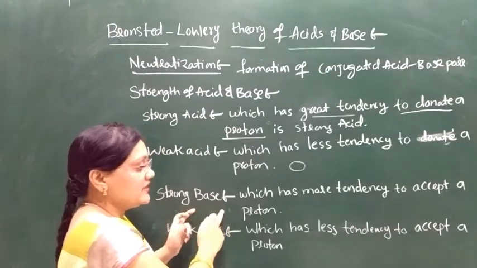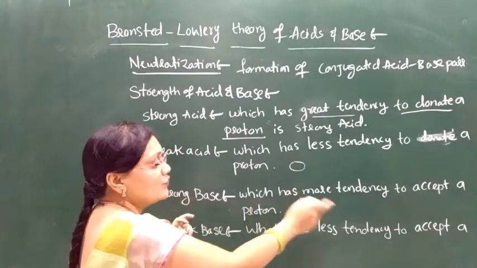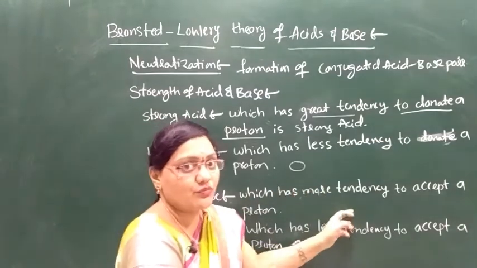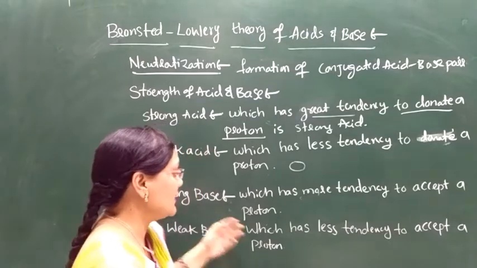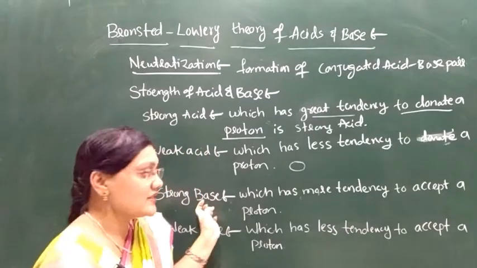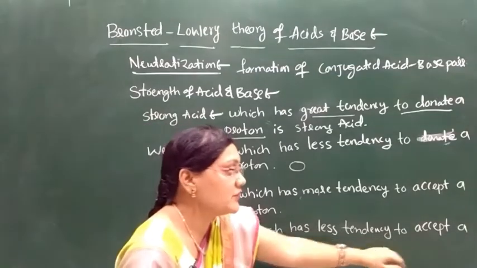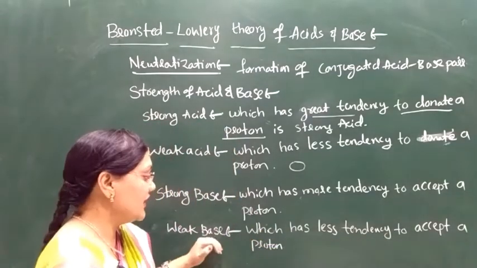A strong base is a base which has more tendency to accept a proton. A weak base has less tendency to accept a proton.